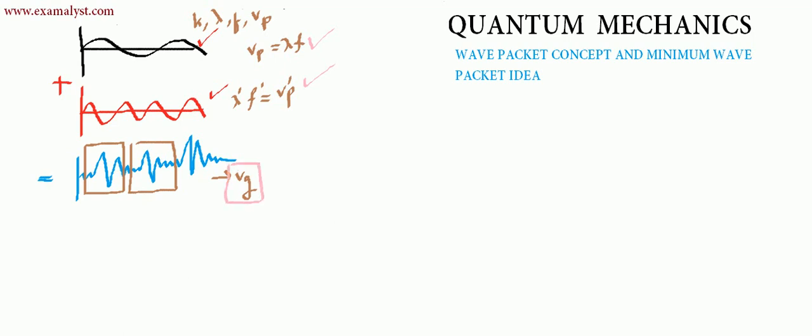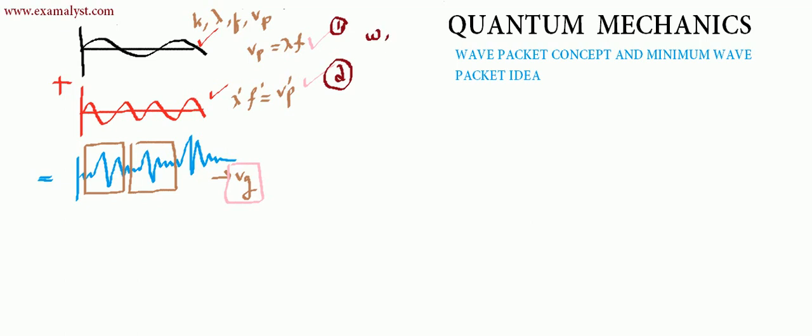Now the question is, can we mathematically define this type of wave packet? So this is a diagram. How can we look at it mathematically? Let us do the calculations. Mathematically, you need to take two waves, wave number one and wave number two. The two waves must be different in their lambda and different in their frequency. If two waves have different frequency, then indirectly they have different omega.